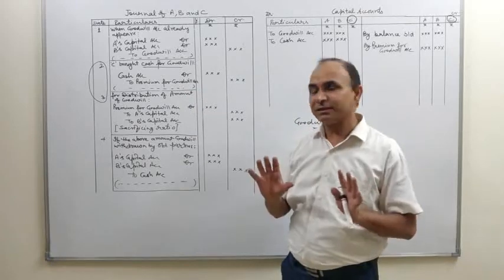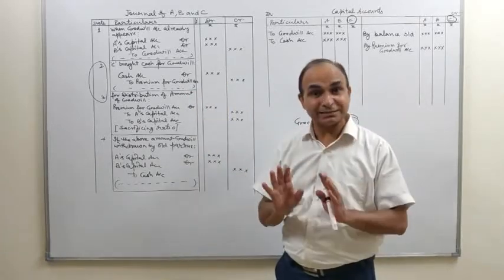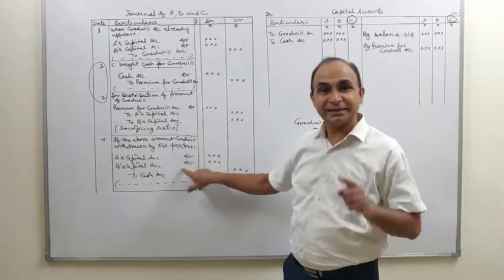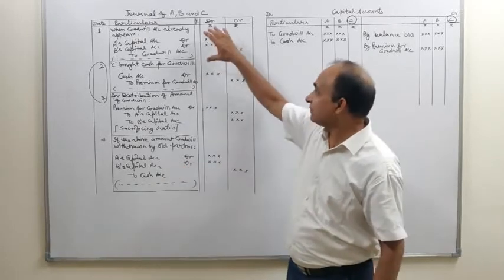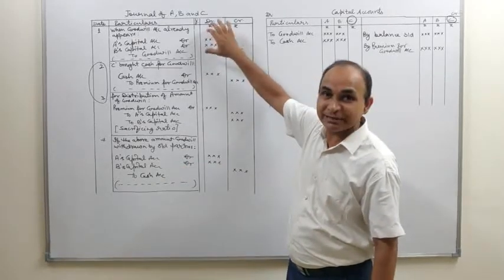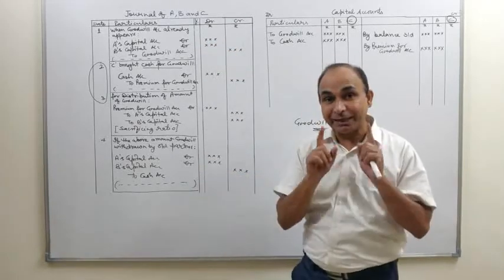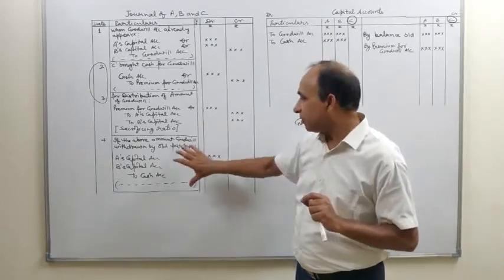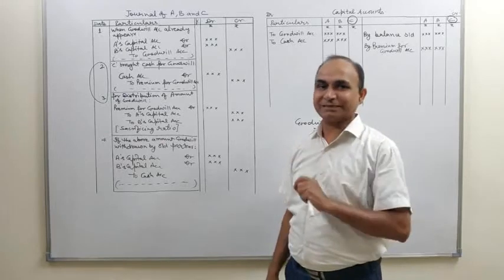So in normal conditions, the second entry and third entry are required to be passed in the books of accounts. The first and the fourth entries are passed only in two cases: if goodwill account appeared in the books, the first entry is passed, and the fourth entry is passed if it is clearly mentioned in the question that the old partners withdrew their share of goodwill from the business.